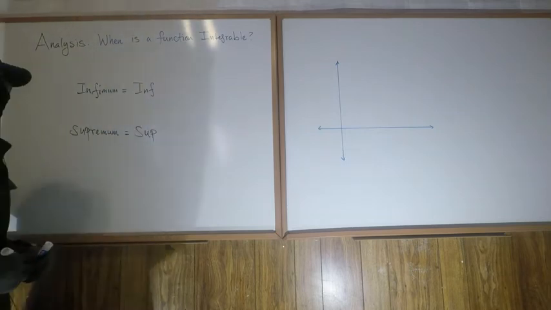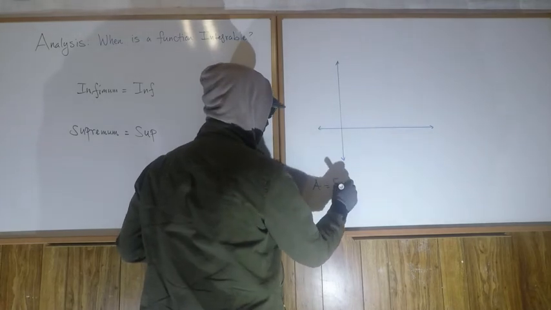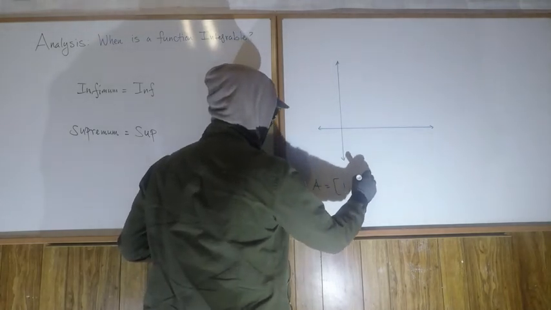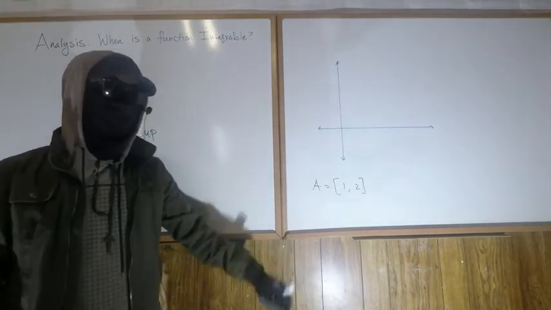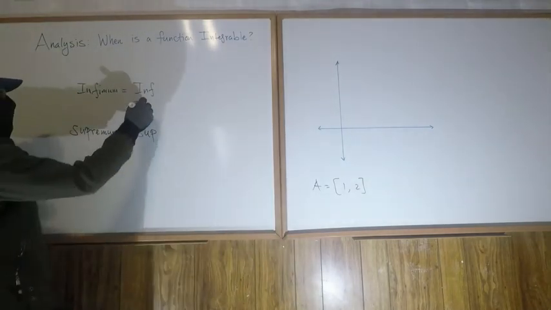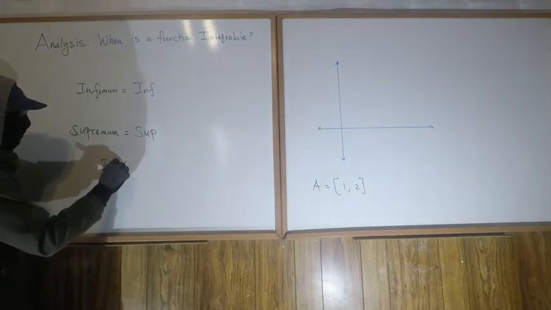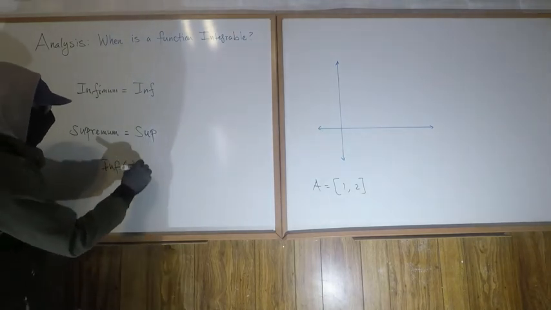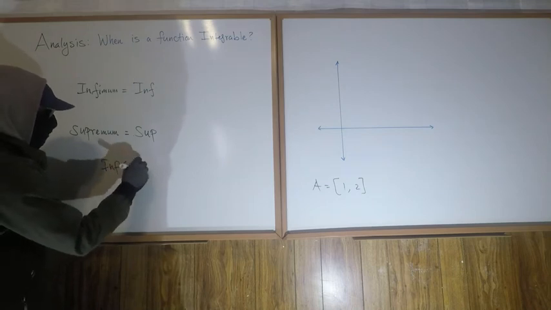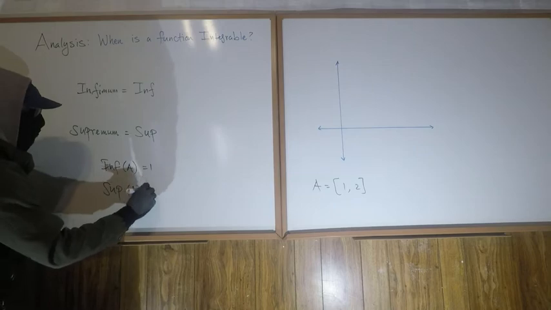So given a set A, let's say the set A is the interval from 1 to 2. That's infinitely many numbers, but given that set, inf A would be equal to 1, and then sup A would be equal to 2.